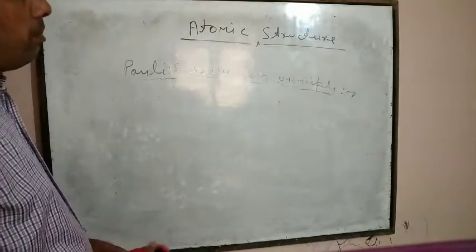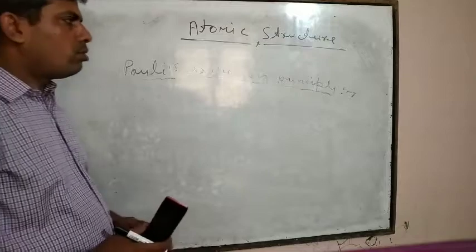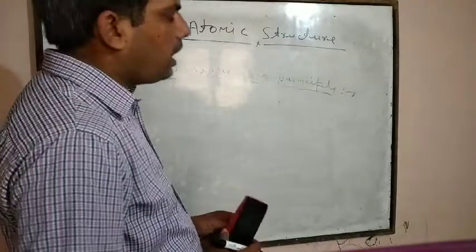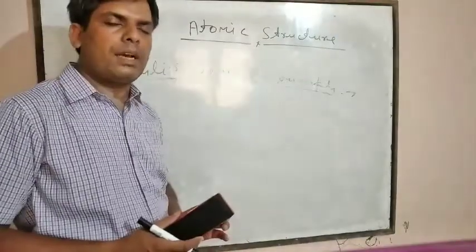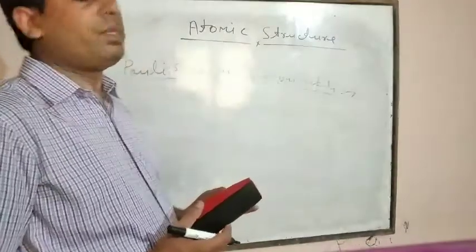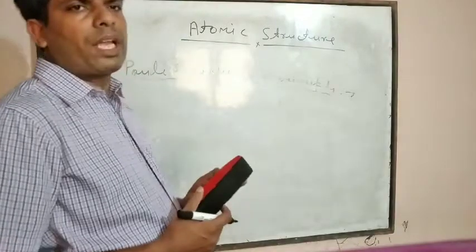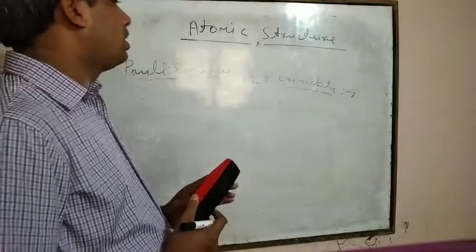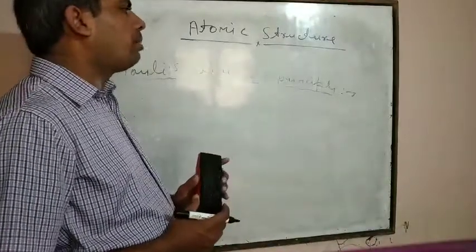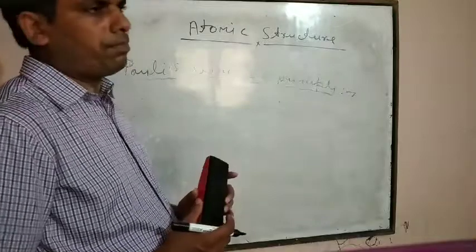It's a very important principle, and according to this principle, for any two electrons, the set of four quantum numbers cannot be the same.